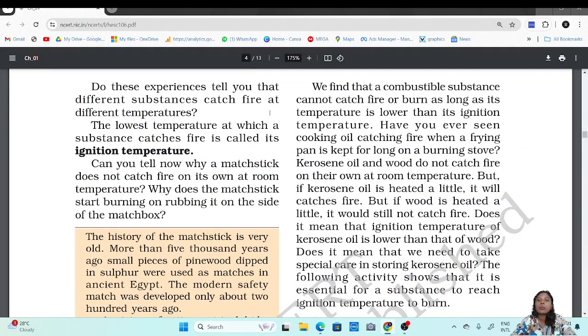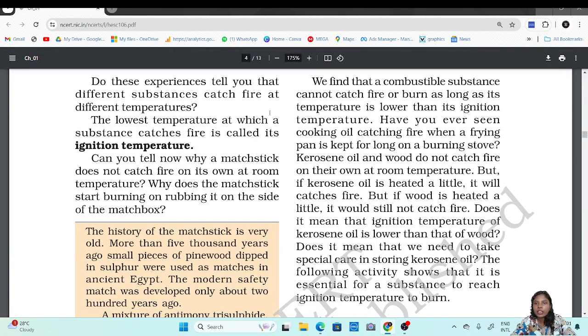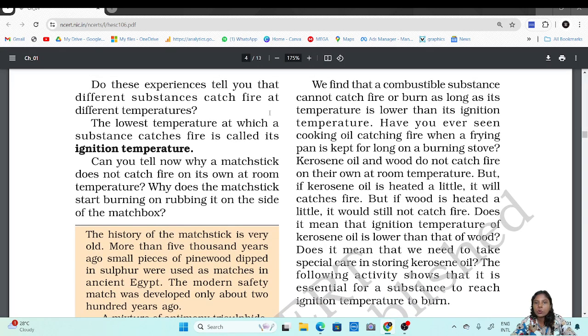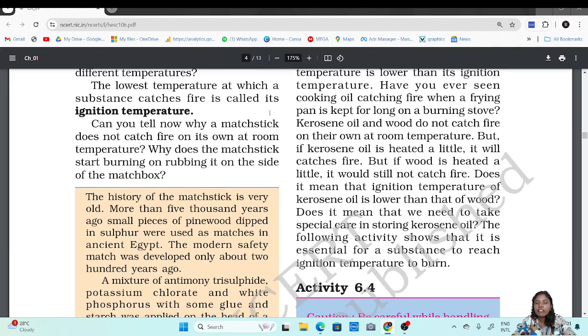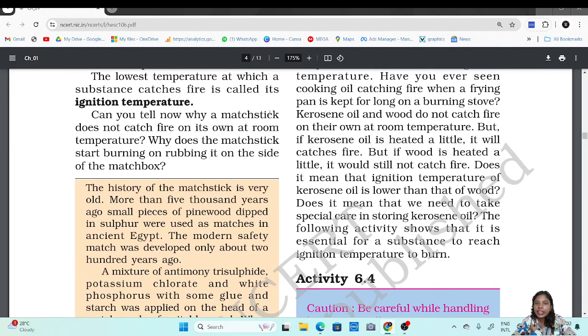Now, we find that a combustible substance cannot catch fire or burn as long as its temperature is lower than its ignition temperature. Have you ever seen cooking oil catching fire when a frying pan is kept for long on a burning stove? Kerosene oil and wood do not catch fire on their own at room temperature. But if kerosene oil is heated a little, it will catch fire. That is, its ignition temperature is higher than the room temperature.